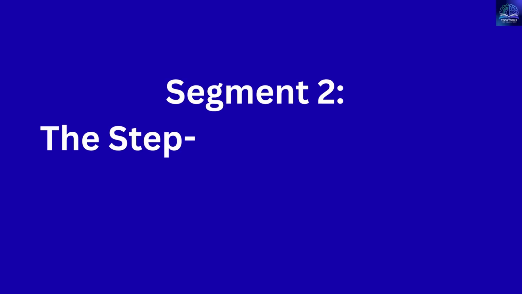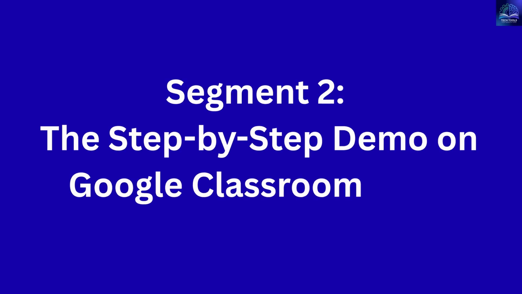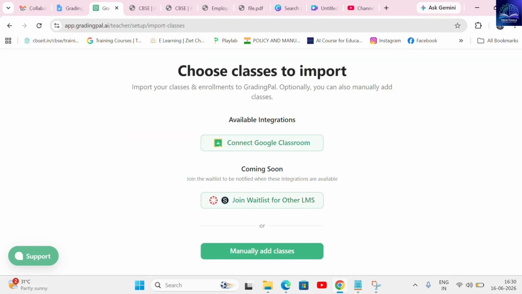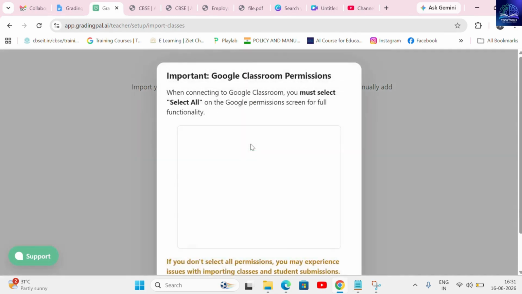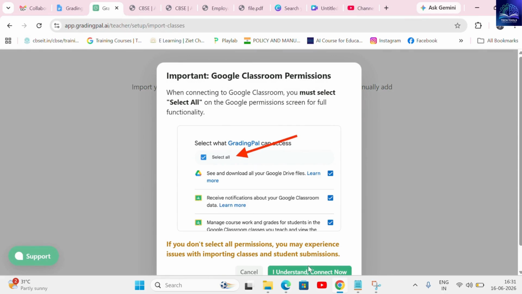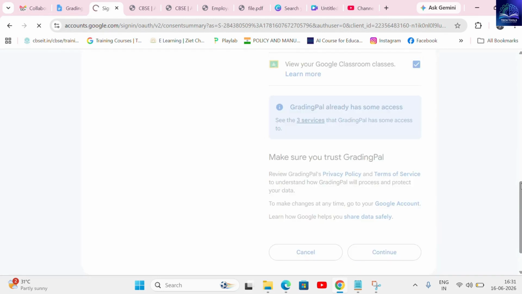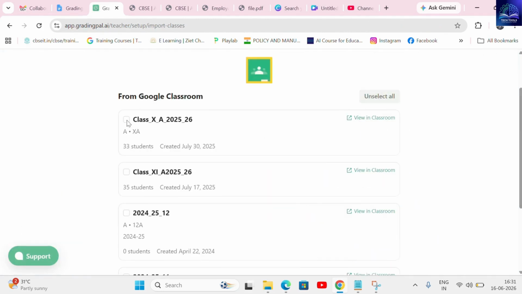Segment 2. The step-by-step demo on Google Classroom Sync. With a single click, GradingPal.ai securely integrates with Google Classroom, making your setup entirely effortless. When you click the Google Classroom icon, the platform seamlessly redirects you to your Google account login where, after accepting the standard terms and conditions, you will be prompted to choose from your available Google Classrooms.